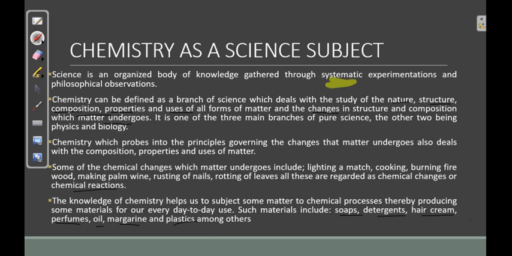There are other things that are produced. A lot of things, everything around us, are all products of chemistry. The pens, the book we use to write, the marker, everything around us is a product of chemistry.